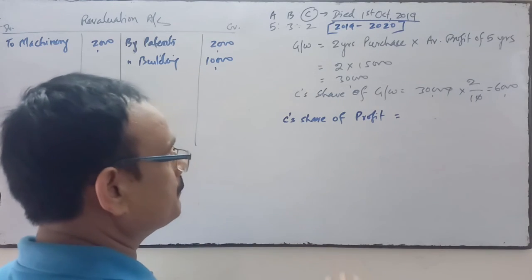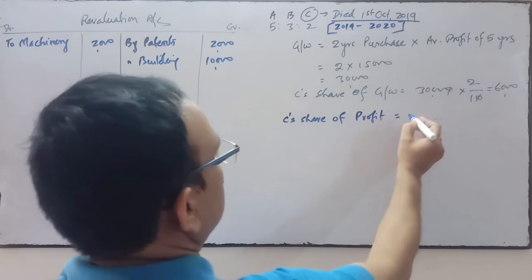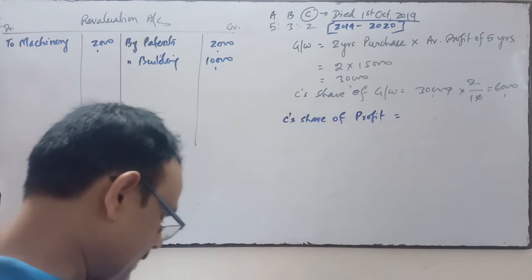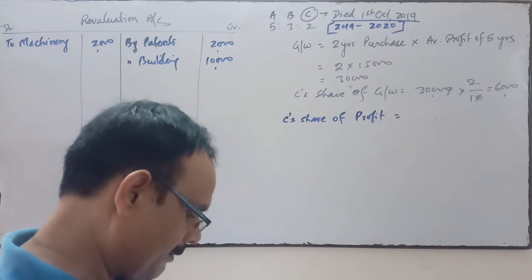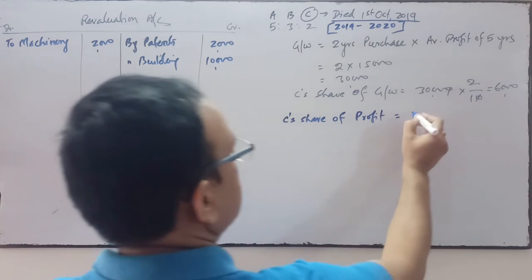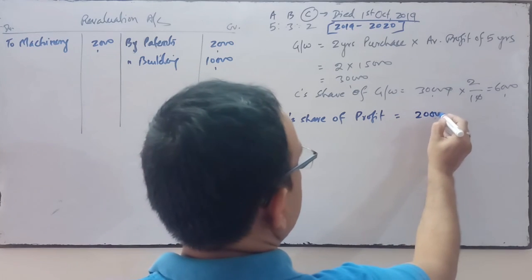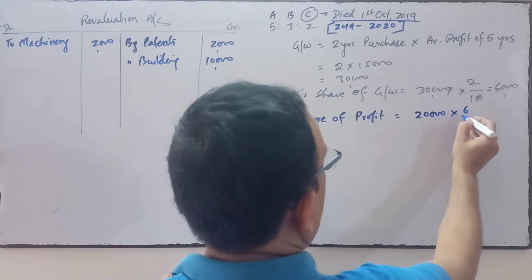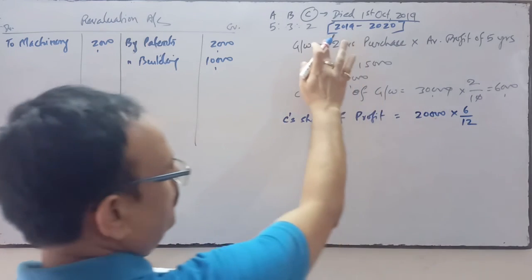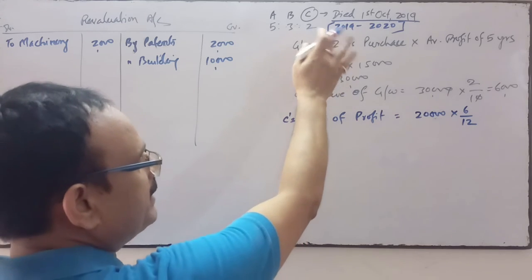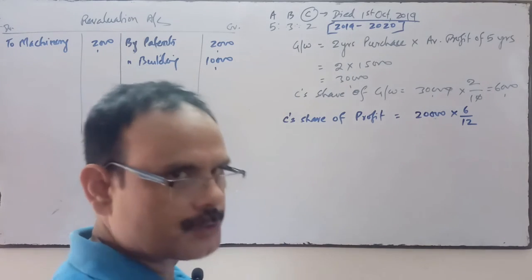C was with the firm for 6 months and the profit will be considered accrued at the same rate as the previous year. The previous year profit was 20,000. Then calculate the profit for 6 months, because C remained in the business up to 1st October.